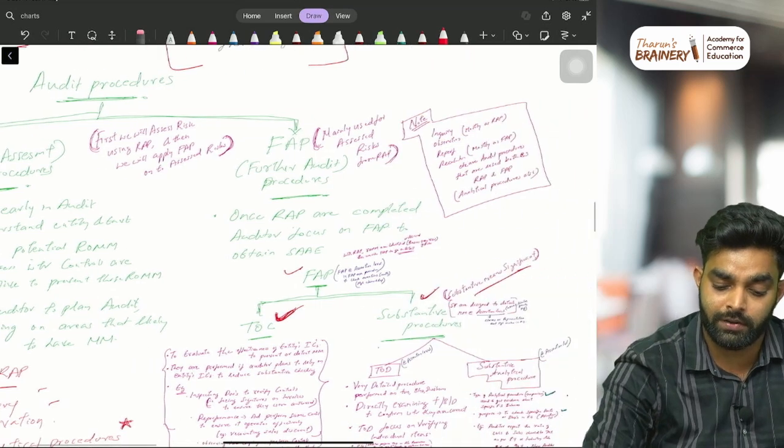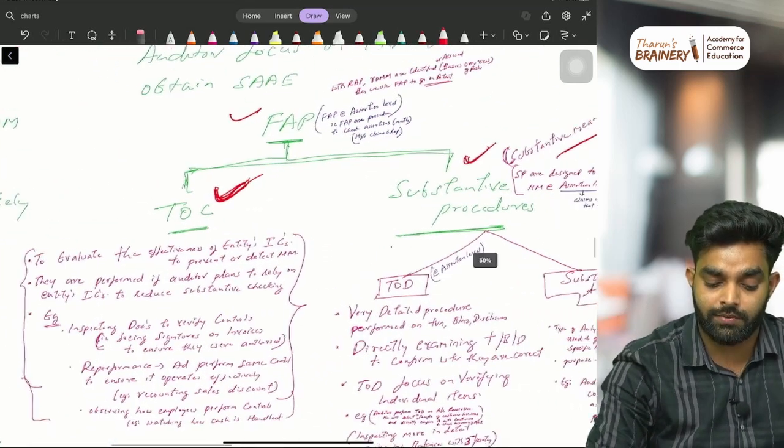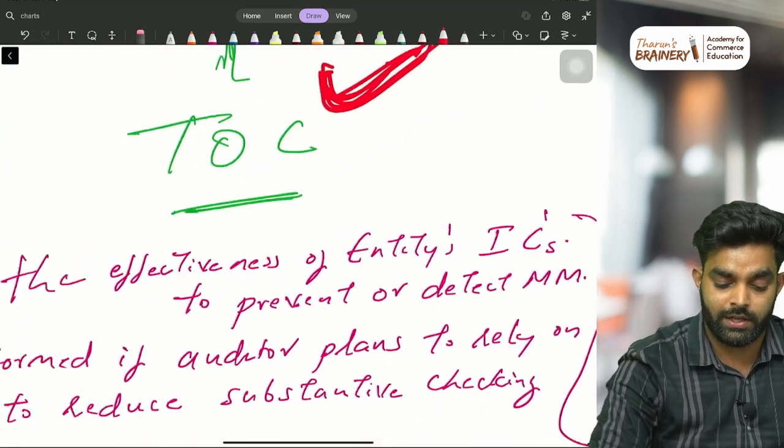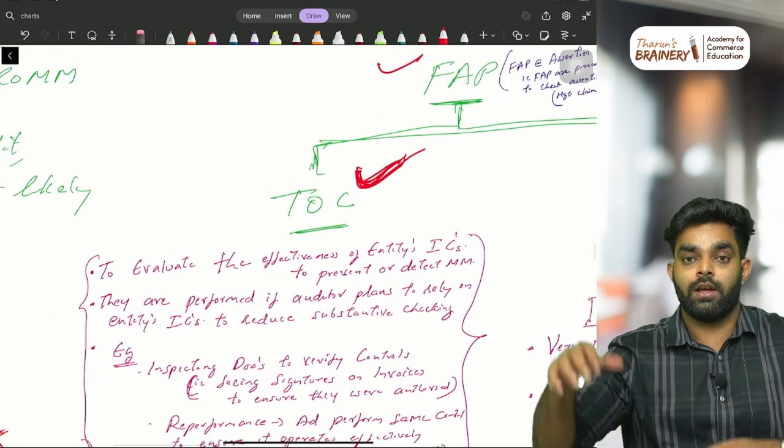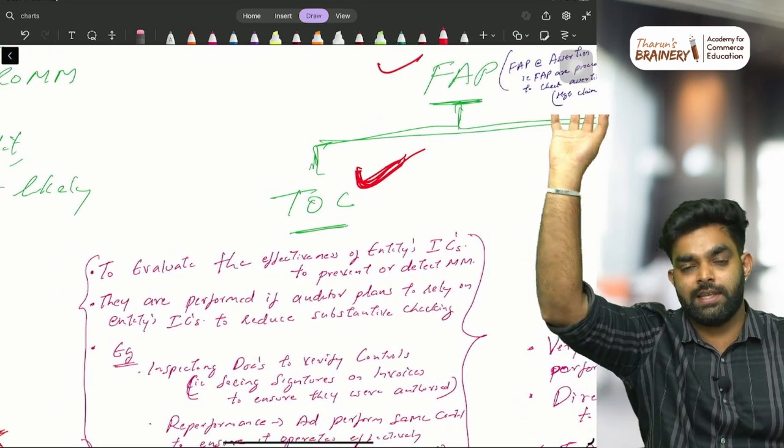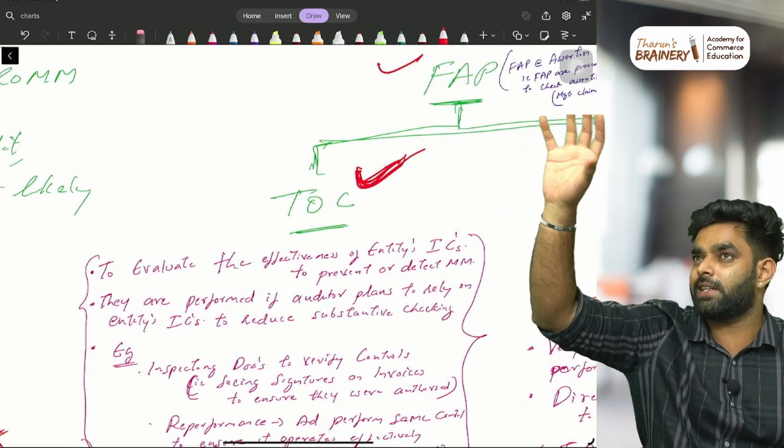So further audit procedure is divided into two. First is test of controls, TOC. Test of controls means, imagine CCTV is there, but you will go and check the CCTV in detail.